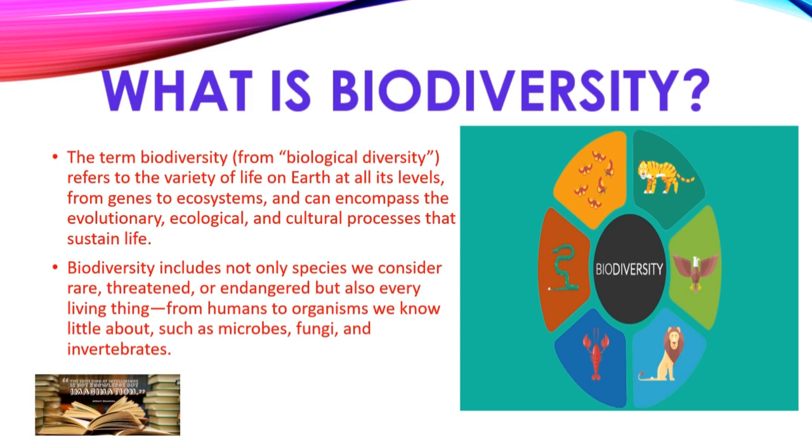A large number of tigers died a few years ago. So the tiger is kept in the biodiversity list to be protected from harm done by human beings. But every living thing, not only these rare threatened organisms but also humans, microbes, fungi, and invertebrates, is present in this biodiversity list.